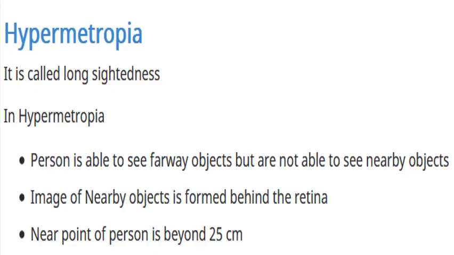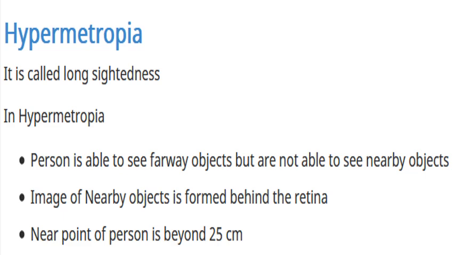So what is hypermetropia? It is long-sightedness. In hypermetropia, what are the common symptoms? The person is able to see faraway objects but not able to see objects which are closer to him. The image of a nearby object is formed behind the retina. The near point of the person is beyond 25 centimeters. All these are the symptoms of hypermetropia.